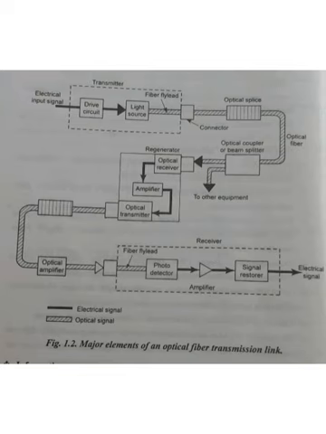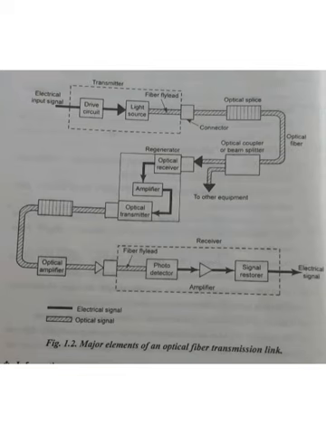So the photon acts as the light, and now a new current is generated. Using this photodetector, new current is generated. So these are the optical detectors. The two main optical detectors are photodetector and avalanche detector, which will be discussed in the fourth unit. So in the receiver section, we are connecting the photodetector, amplifier and signal restorer. The function of the photodetector is that it converts the optical signal to the electrical signal, that is, a new current is generated.